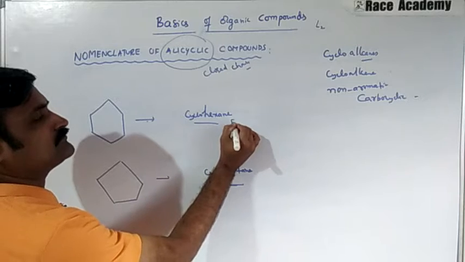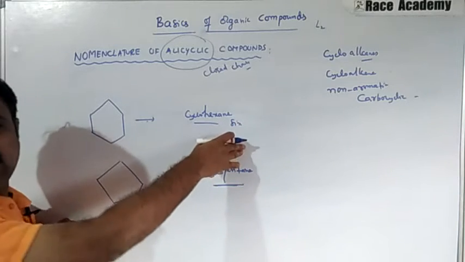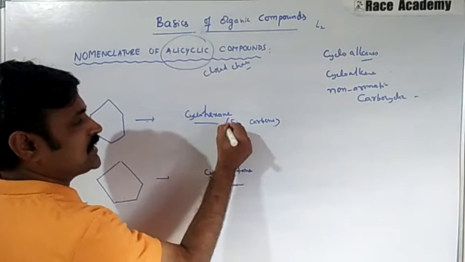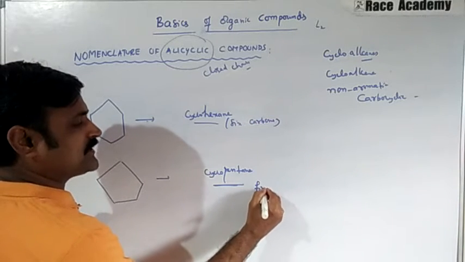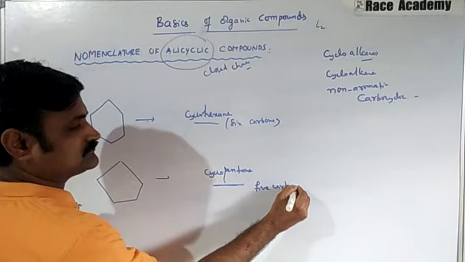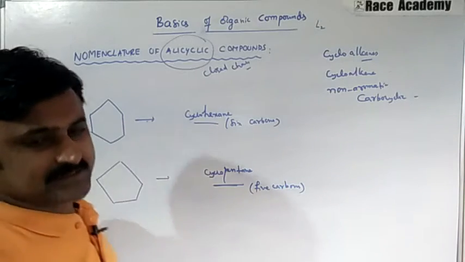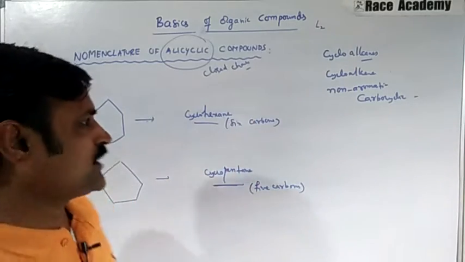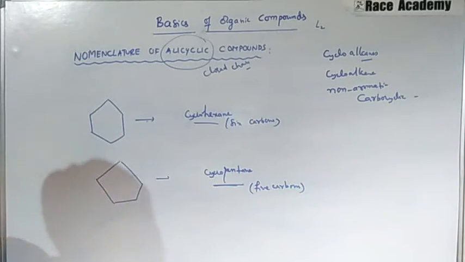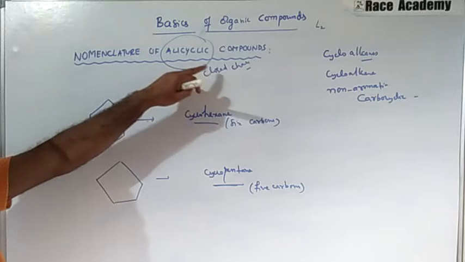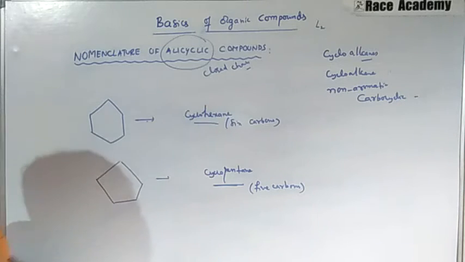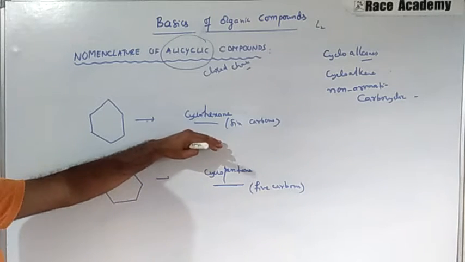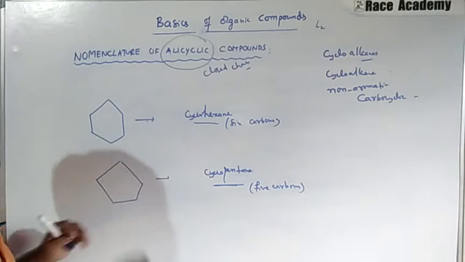In the first one we have 6 carbon atoms, and in this one we have 5 carbons. Got it? In these first 2 examples, what we understand is the nomenclature of alicyclic compounds, closed chain compounds, by taking simple examples of cyclohexane and cyclopentane.